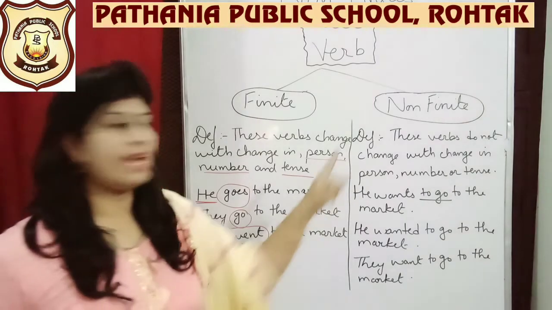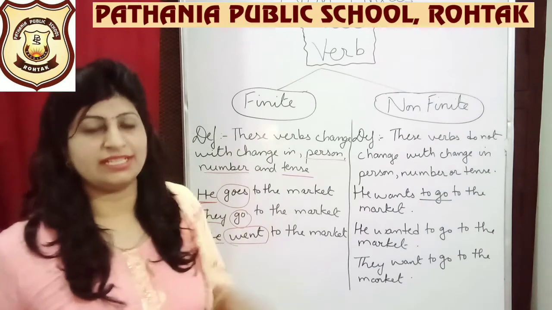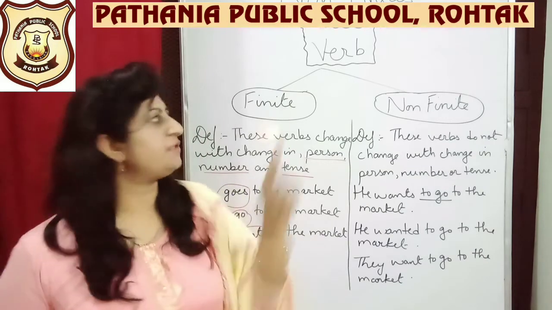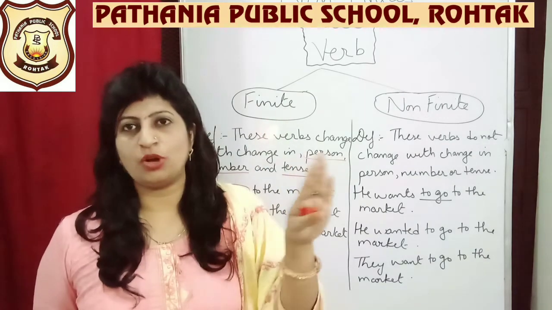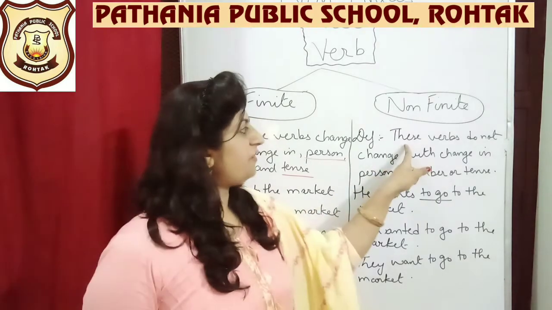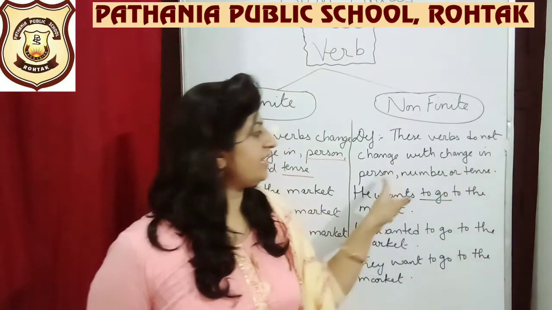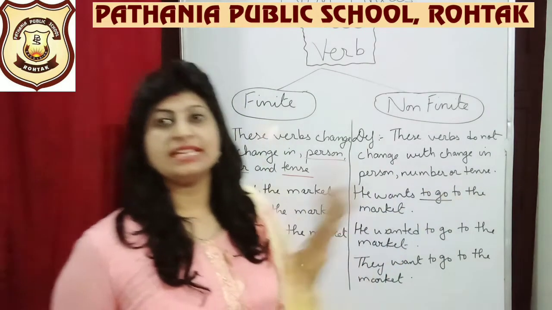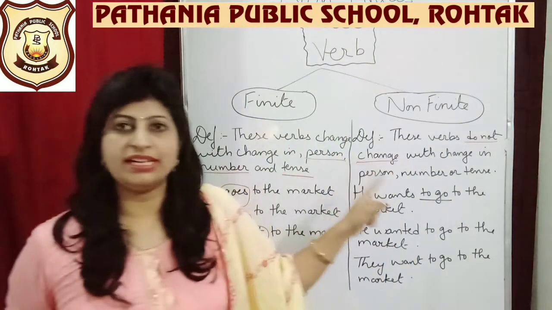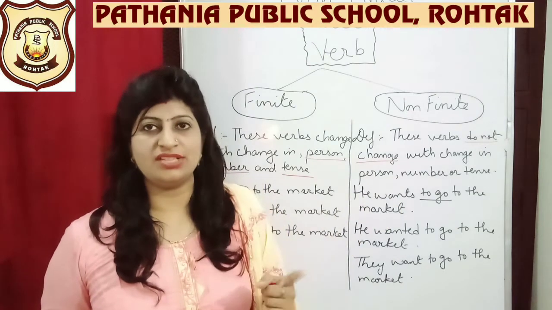Now what do you understand by non-finite verbs? Non-finite verbs are just the opposite. So how am I saying they are opposite? Exactly on all the three factors on which finite depends, they are just not bothered about them. They don't depend on it. For example, the definition says these verbs do not change with change in person, number or tense. Do not change is an important line you need to understand for the definition, that they don't change as per the change in the subject.